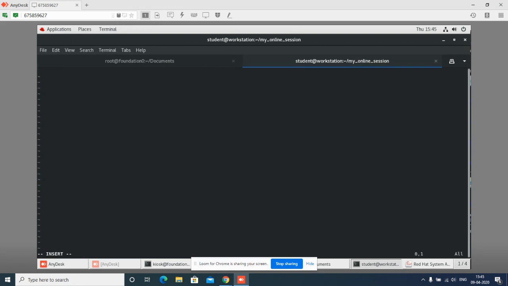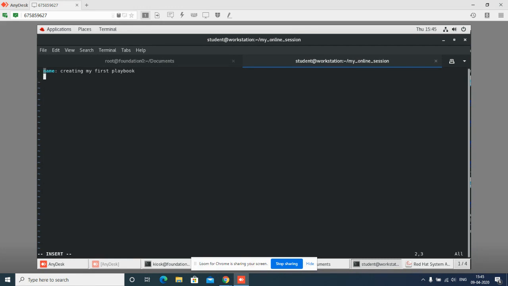Now, how do I write a playbook? First of all, I start with a hyphen list. I give the name of my whole playbook. I will say creating my first playbook. Now check, one line is coming here. What is that? It is the cursor column I have set. This indentation line is due to the vimrc file I have created.